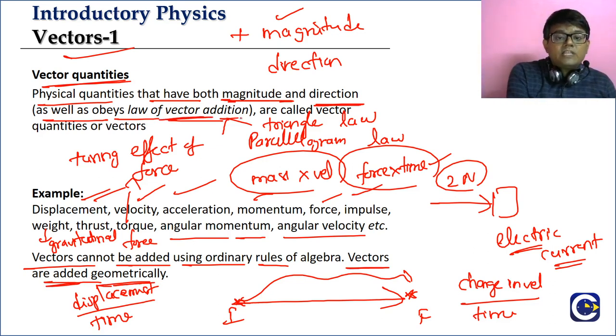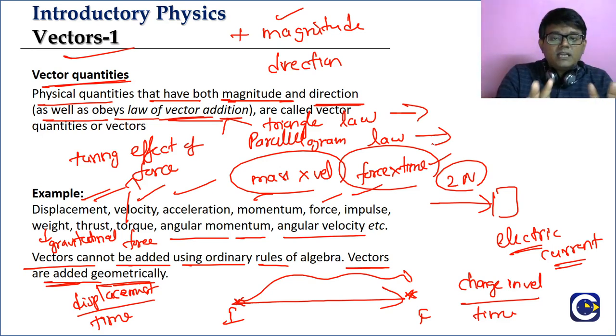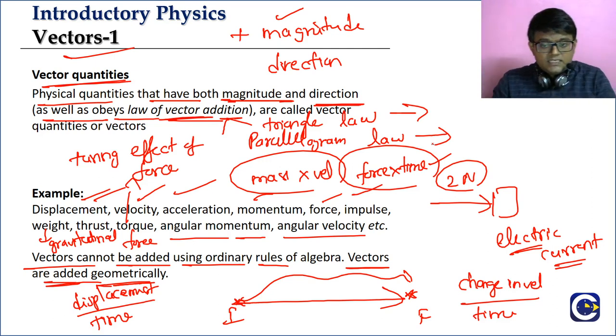The vector law of addition, we will understand using two definitions: either the triangle law based definition or the parallelogram law based definition. That is why we say vectors can be added geometrically, because in the triangle law and parallelogram law we use geometrical principles to find the resultant vector. So this is the basic understanding of what is a vector and what is a scalar.